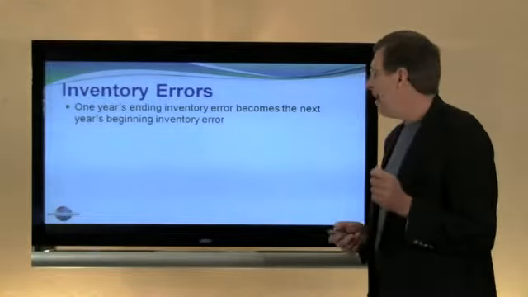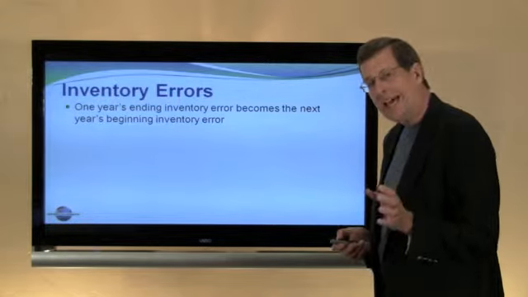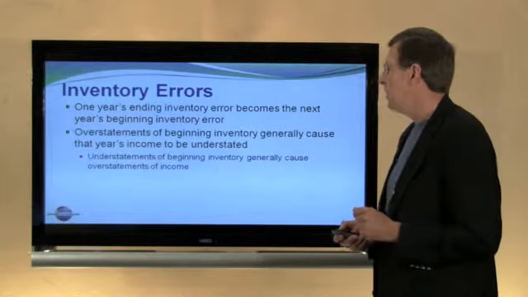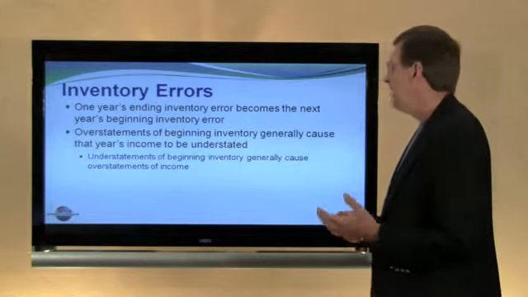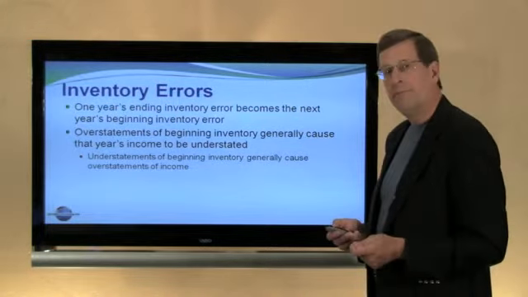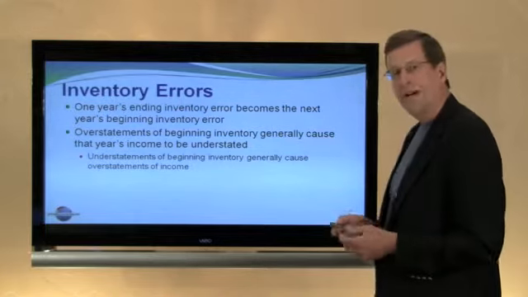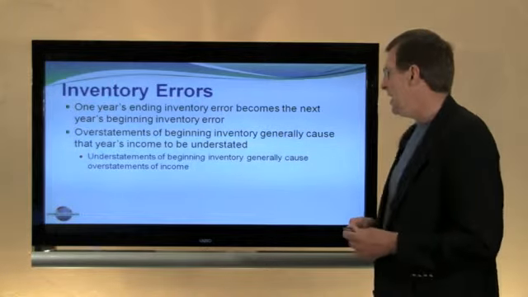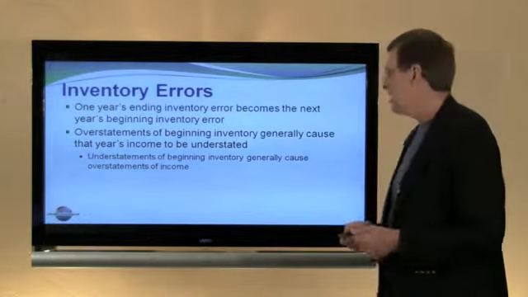Now, 1 year's error in ending inventory becomes an error in next year's beginning inventory. And the effects tend to be reversing. That is, overstatements of beginning inventory generally cause that year's income to be understated and vice versa. Understating beginning inventory generally causes that year's income to be overstated.